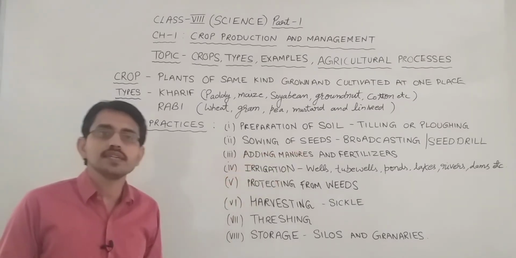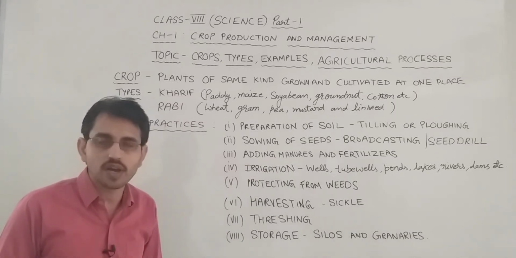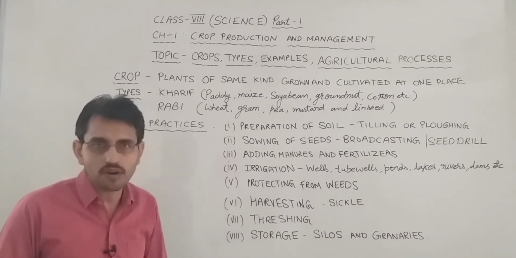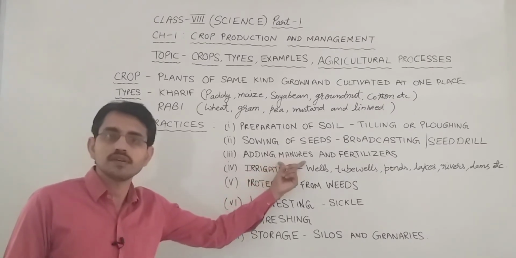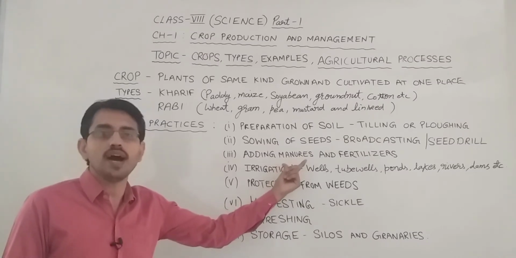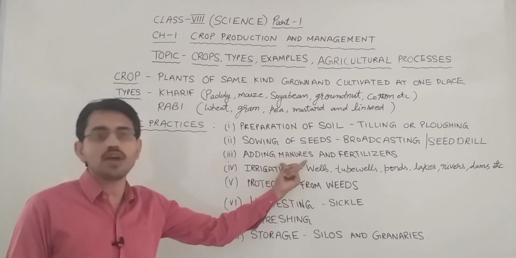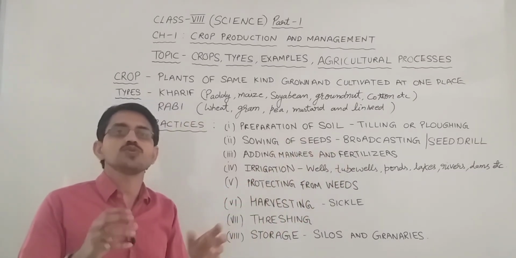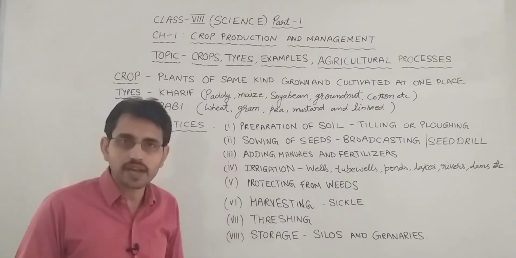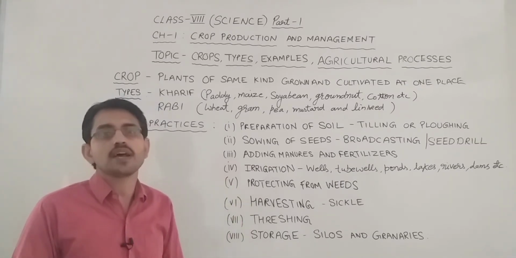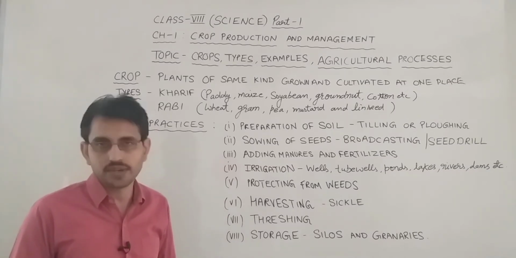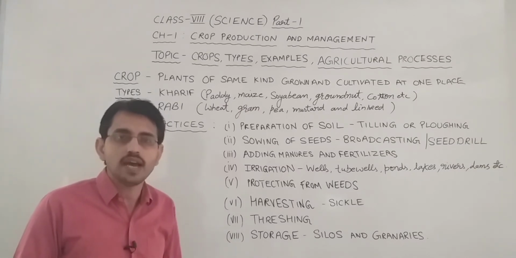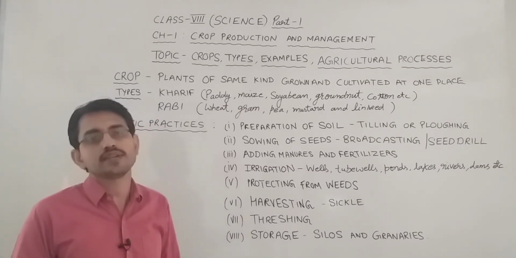Both manures and fertilizers are added to the fields to increase the fertility of soil, to enrich the soil with different types of nutrients. But from the environmental point of view, it is safe to use manures because they are organic compounds which do not harm the soil fertility, which do not harm the soil microorganisms. But fertilizers are chemical substances, and excess use of fertilizers not only kills the soil microorganisms, friendly microorganisms, but also pollutes the soil and the nearby water bodies. So it is recommended to make use of manures and biological techniques to enrich the fertility of soil.